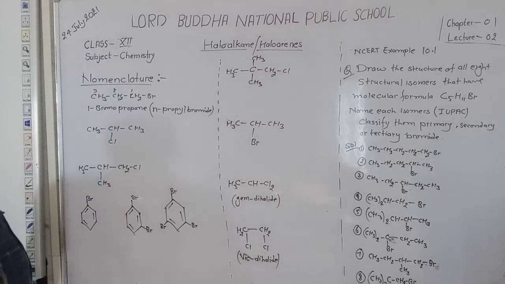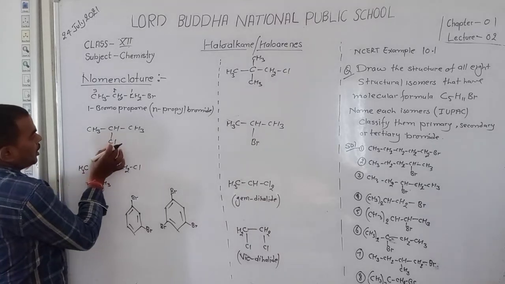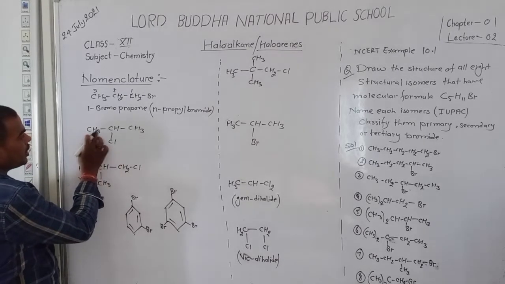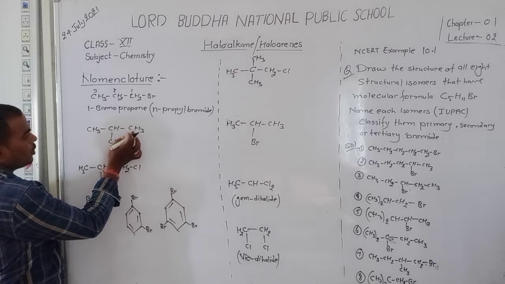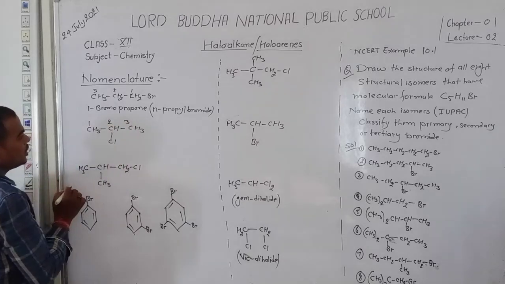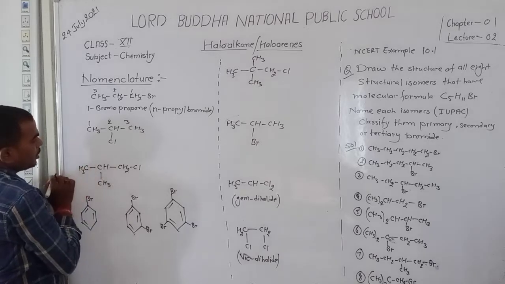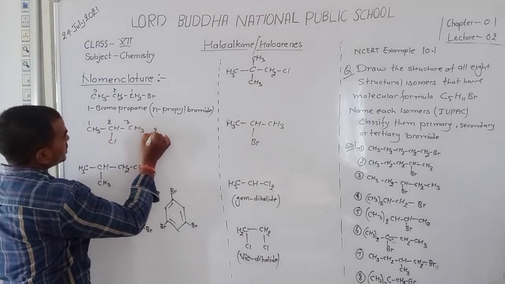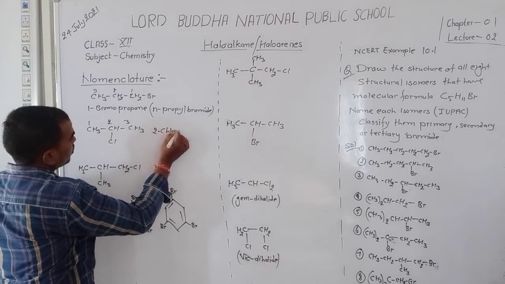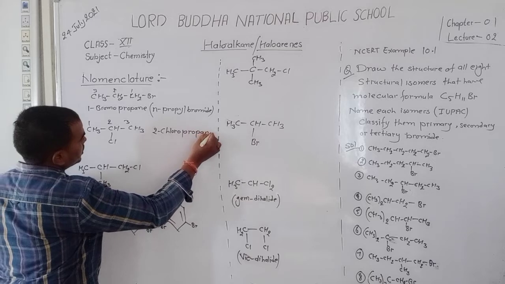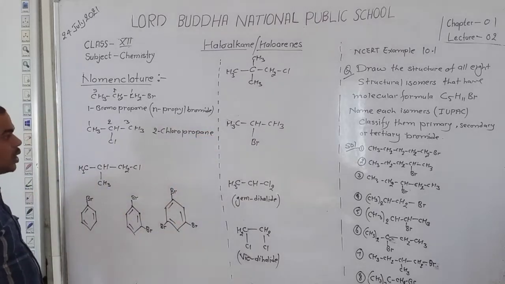Okay student, here a substituent is present. Numbering of carbon starts from here 1, 2 and from here 1, 2. It is similar, so start 1, 2, 3. Here the name of this compound is, at the second position chloro, 2-chloro, and number of carbon 3, so write propane. 2-chloropropane is the name of this compound.